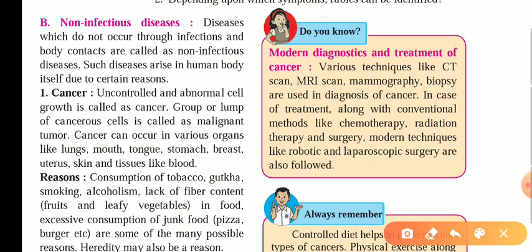In that, first of all we are going to see cancer. What exactly is cancer? We know very well that the human body is made up of a huge number of cells.